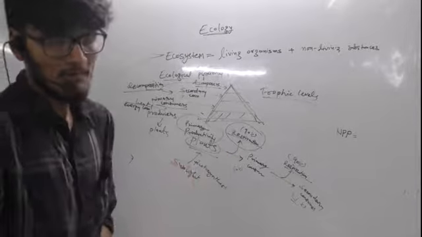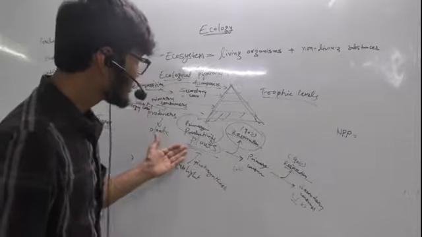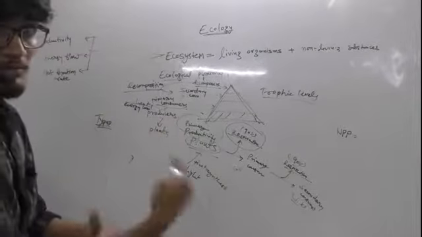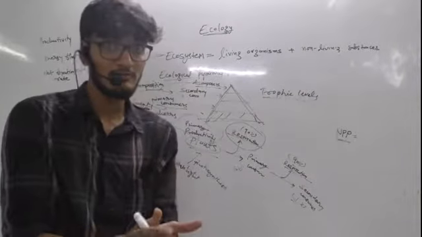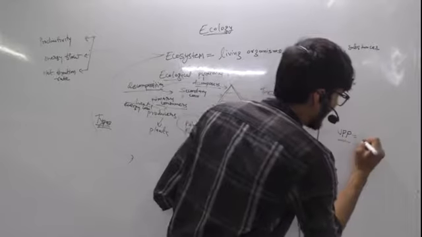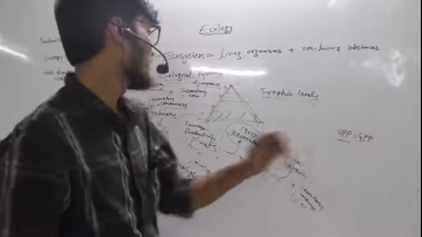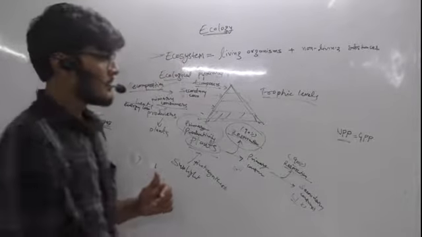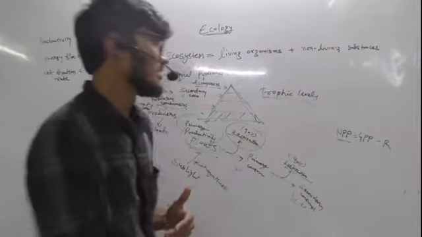Okay, so primary productivity is the amount of energy that is produced by the plants, that means the producers. So net primary productivity will be primary productivity, that means gross primary production, that will be known as gross primary production, minus the energy that is lost due to respiration.